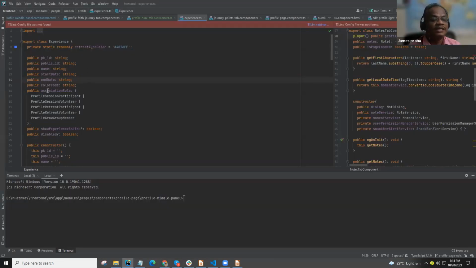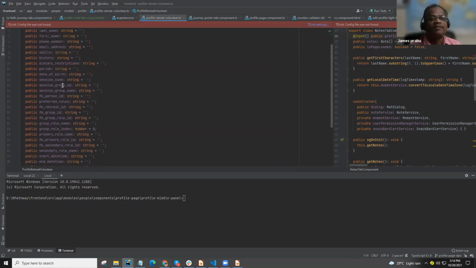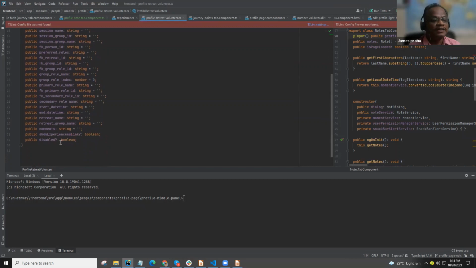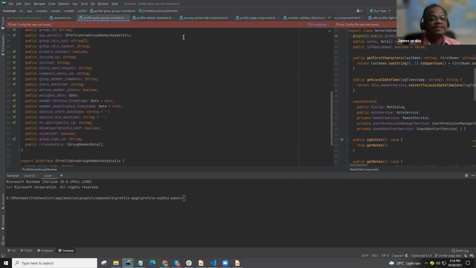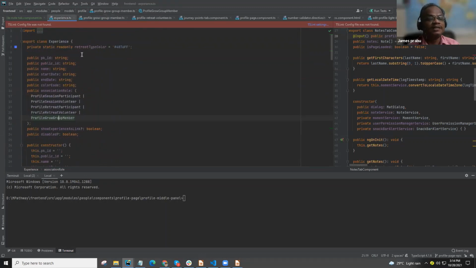Here, this is the associate role: session participant, session volunteer, retreat participant, retreat volunteer, grow group member. If you go here, you can see several fields, different numbers of fields too. Some contain 33 fields, but some contain very few. But all of them are a union type.